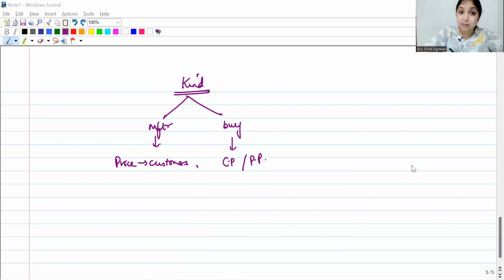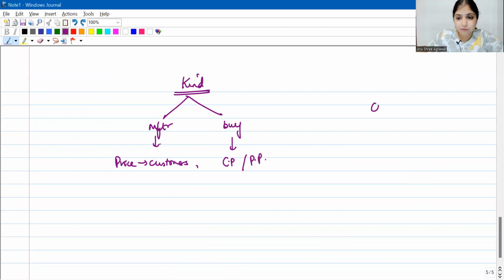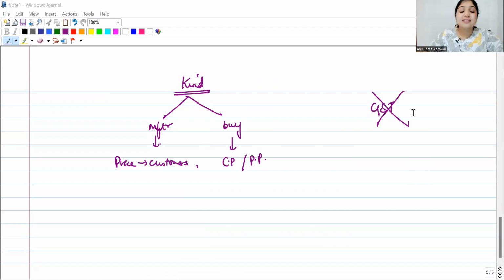But if he himself manufactured it, you will see at what price he would have sold it to his customers. What would be the price that he would charge from his customers? That will be considered as the value of the benefit or perquisite. But when you're considering the value of the benefit or perquisite, you will never include the GST element. The GST element will never be included in calculating the value of the benefit or perquisite.